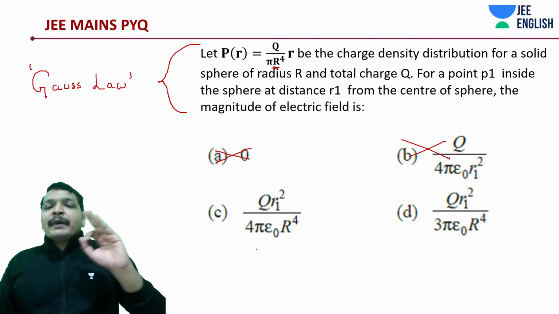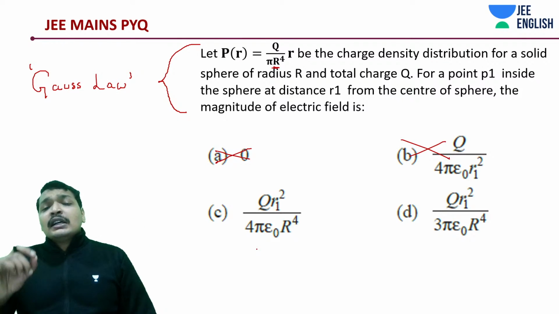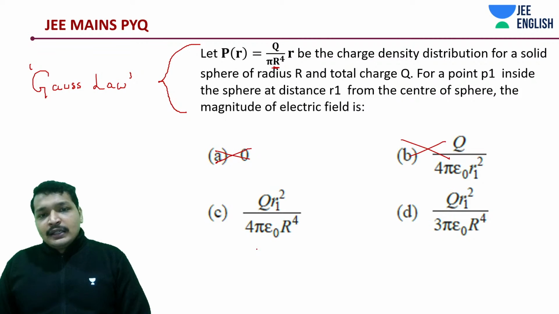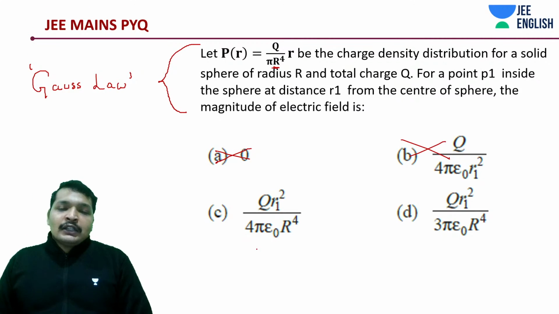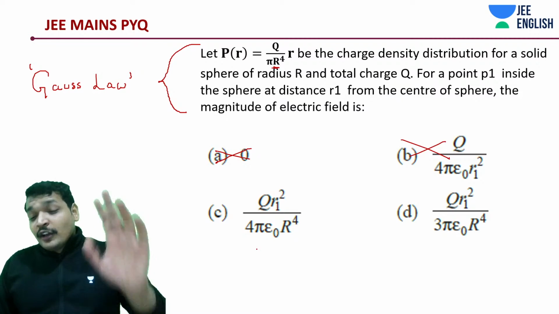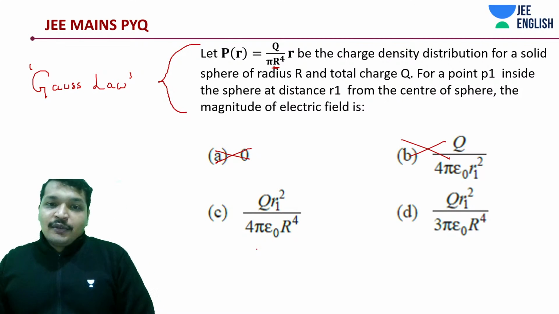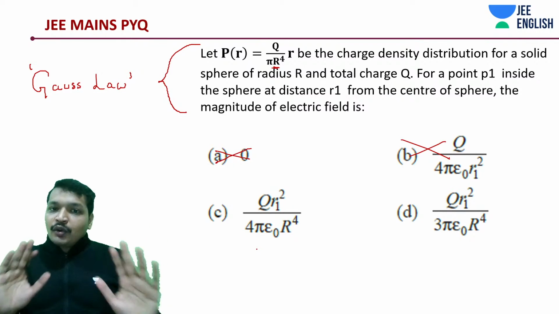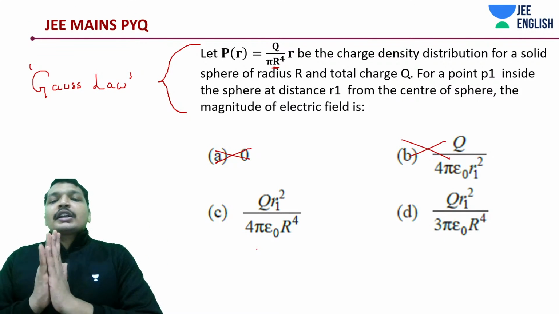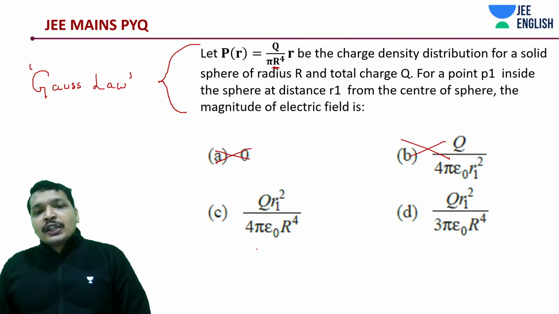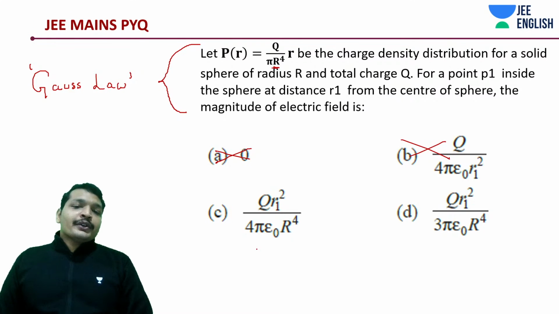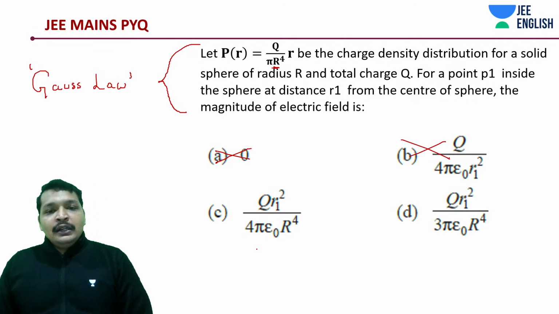Some multiplied by 4 by 3 pi r, small r whole cube. Pi by 4 pi r square dr, each elemental shell. So it should be r cube dr integration. What are you going to get in the denominator? 4.